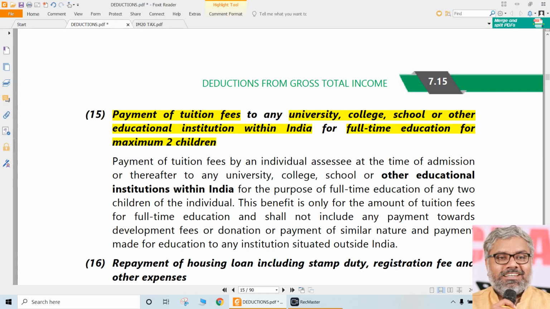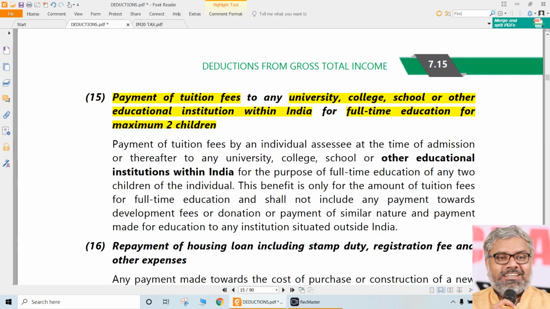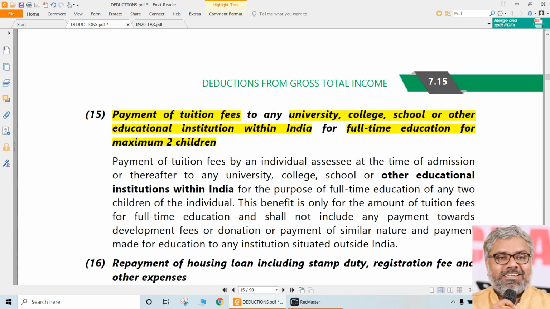What about school fees? Definitely eligible. University fees or college fees, degree fees that we pay, definitely eligible. That is eligible. Not the CA coaching fees that any student pays. That is not eligible, technically speaking. But once again, a lot of times people take advantage of the gray areas and they try to claim the deduction under 80C. The government and income tax department are so busy that they cannot look at each and every SSC's data.